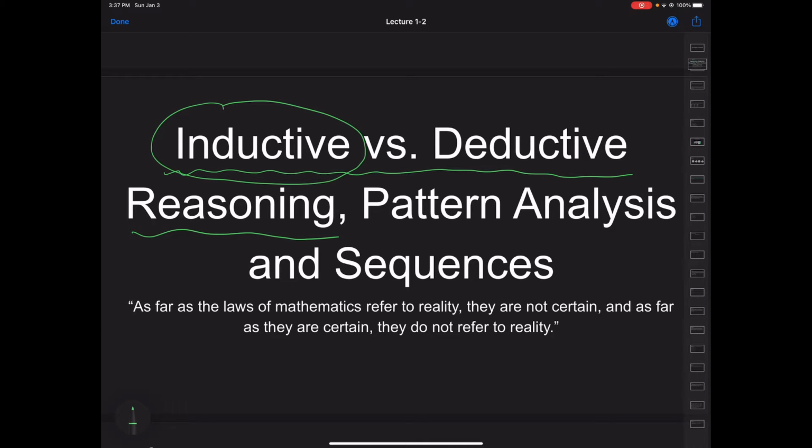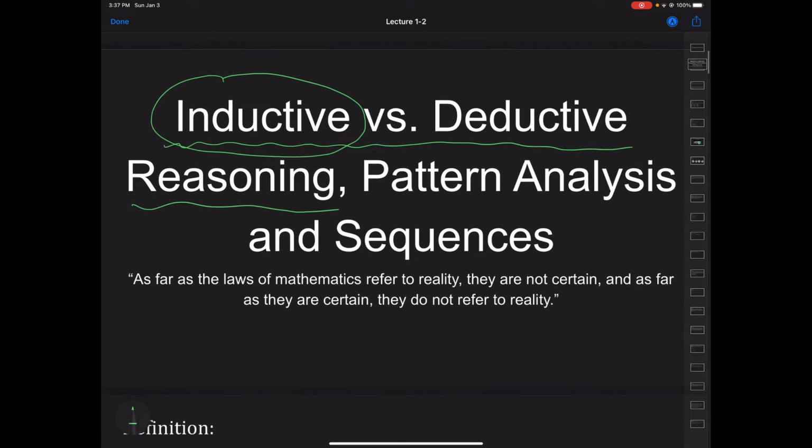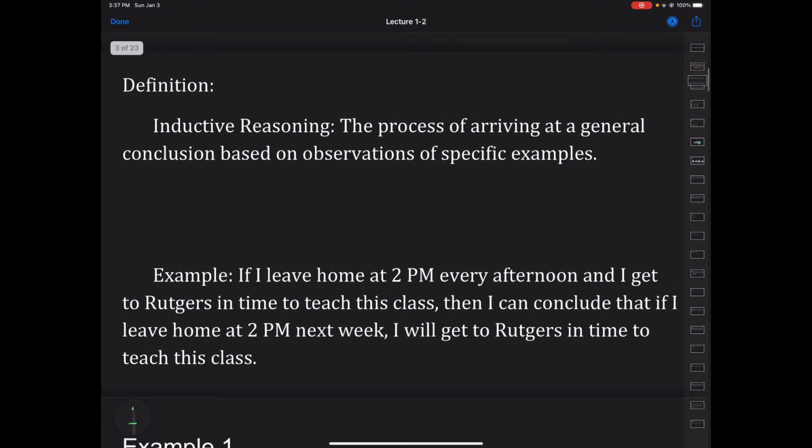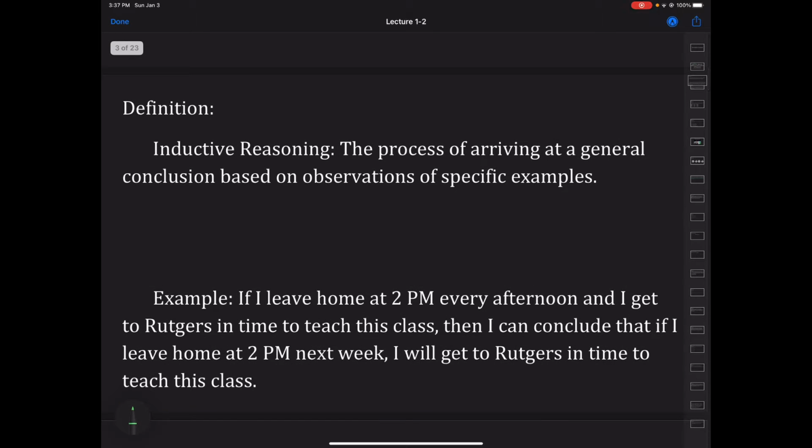So we have a quote here by an author who I forgot to write. This is an Albert Einstein quote. It says, "As far as the laws of mathematics refer to reality, they are not certain. And as far as they are certain, they do not refer to reality." So our laws of mathematics are not always as certain as we believe them to be. In fact, we now know that there's a lot of probability in mathematics, a lot of uncertainty, but we just try our best to make sense of things. And the easiest way to start making sense of things is using a few reasoning tactics. So we'll start with inductive reasoning.